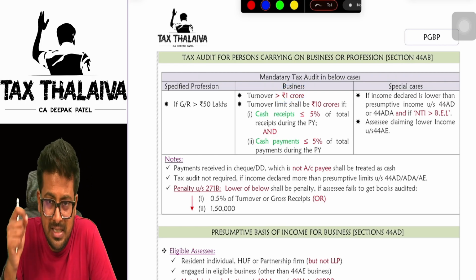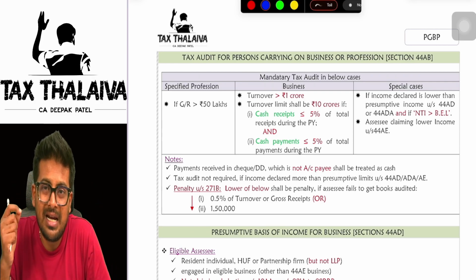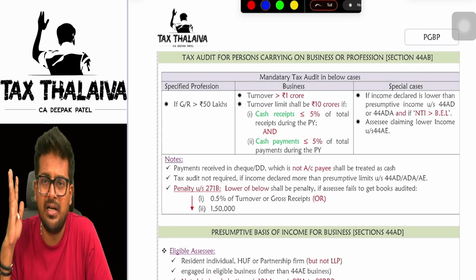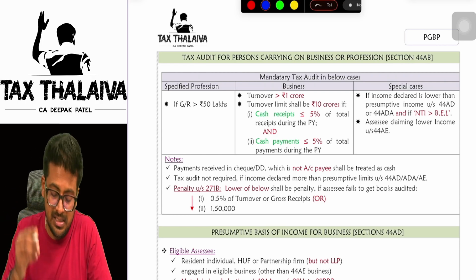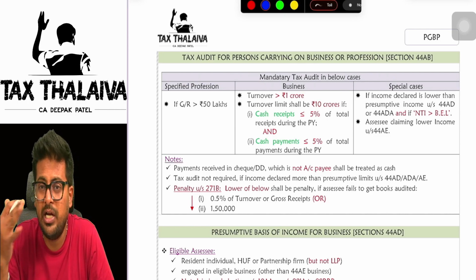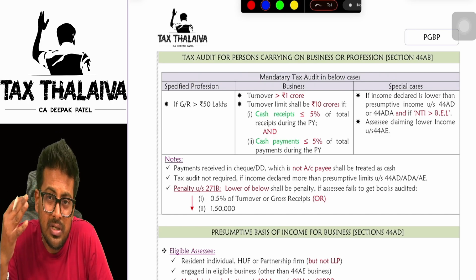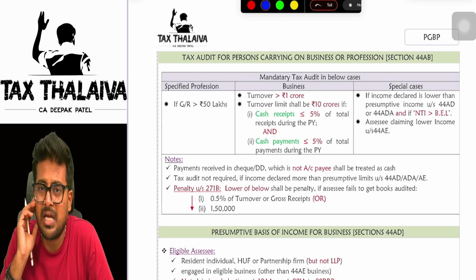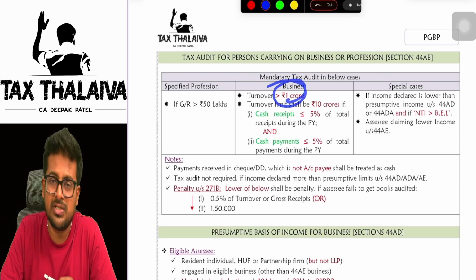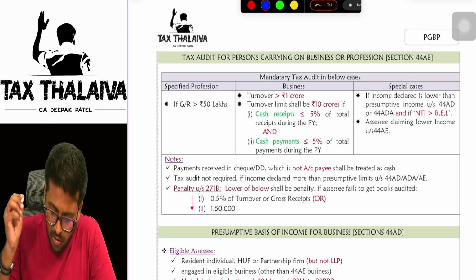Mind you, in your business, if all the receipts and payments in prescribed modes are up to 95%, that is, other modes are less than or equal to 5%, the turnover limit is 10 crore rupees. So up to 10 crores, you need not get your books of accounts audited. But if your receipts and payments in other than prescribed modes are more than 5%, your turnover limit is 1 crore. So if your turnover exceeds 1 crore, you have to get your books of accounts audited.